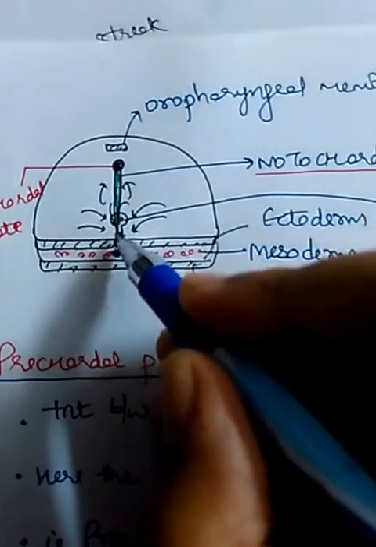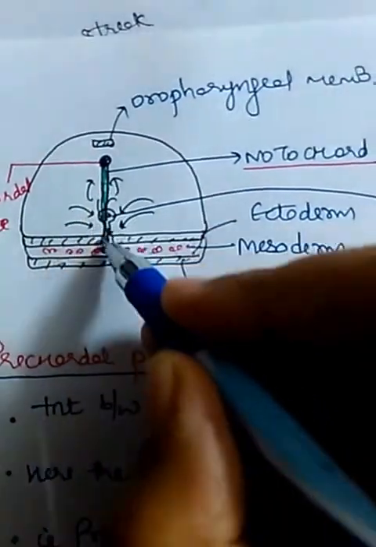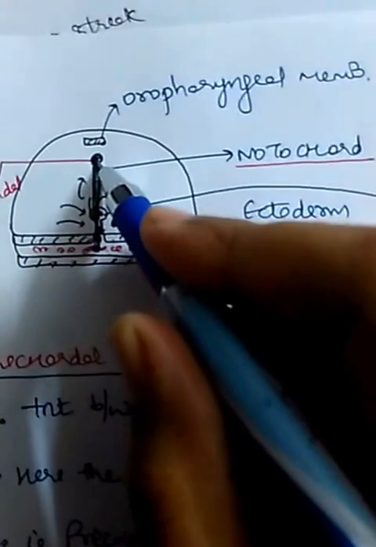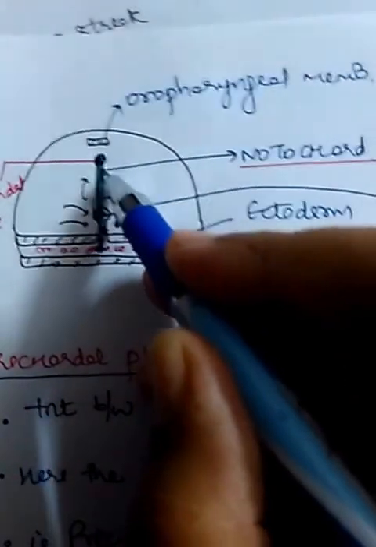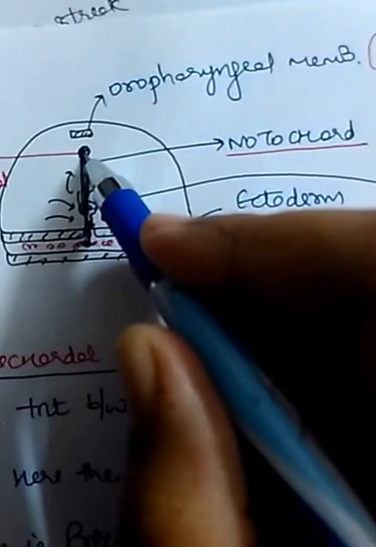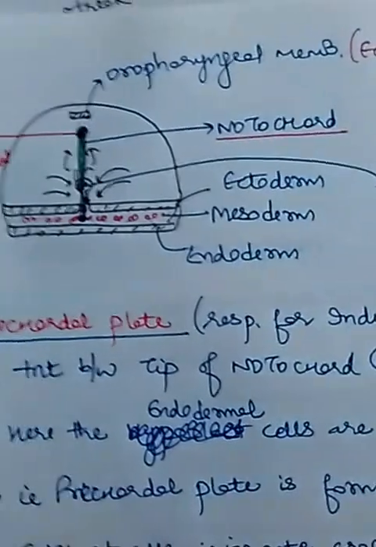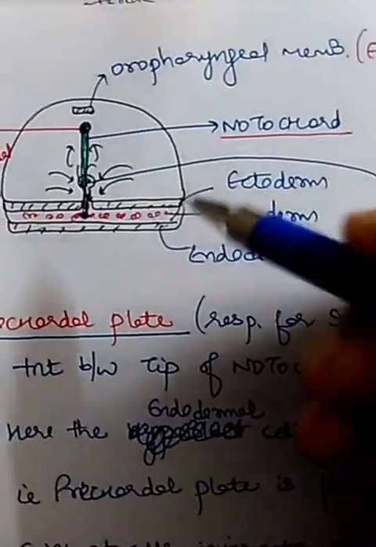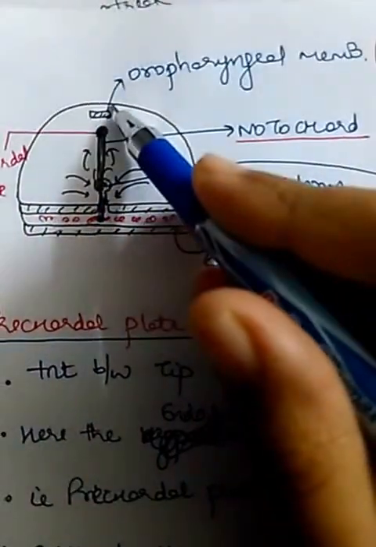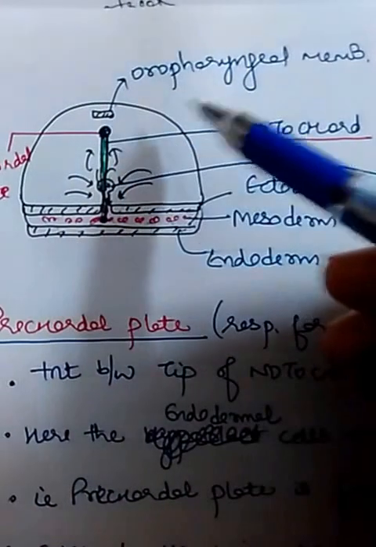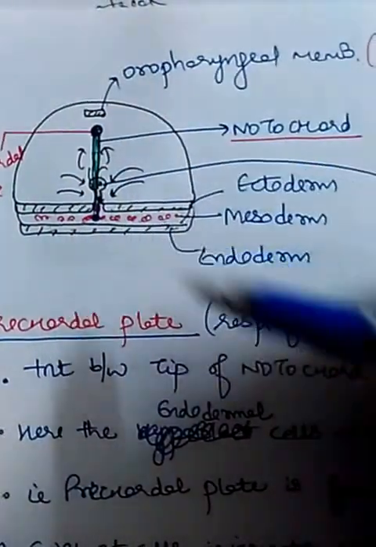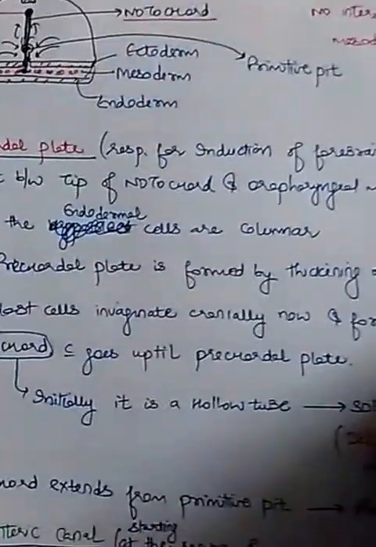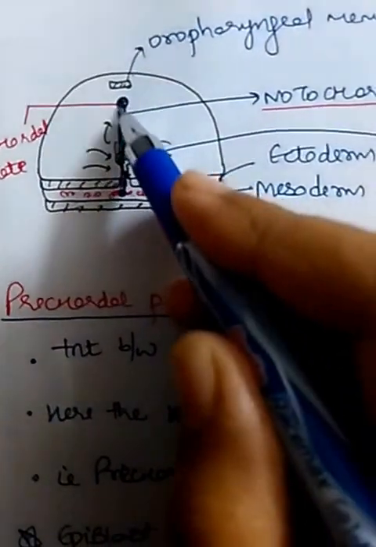primitive node and primitive pit. Some epiblast cells invaginate through here also, and they gradually form the notochord. Okay, and this notochord stops at a point, that is the precaudal plate, which is formed by the thickening of endodermal cells. Clear? And on the cranial end of this precaudal plate, there is the oropharyngeal or buccopharyngeal membrane. Okay. Now, this precaudal plate is responsible for induction of the forebrain, and it lies between the tip of the notochord